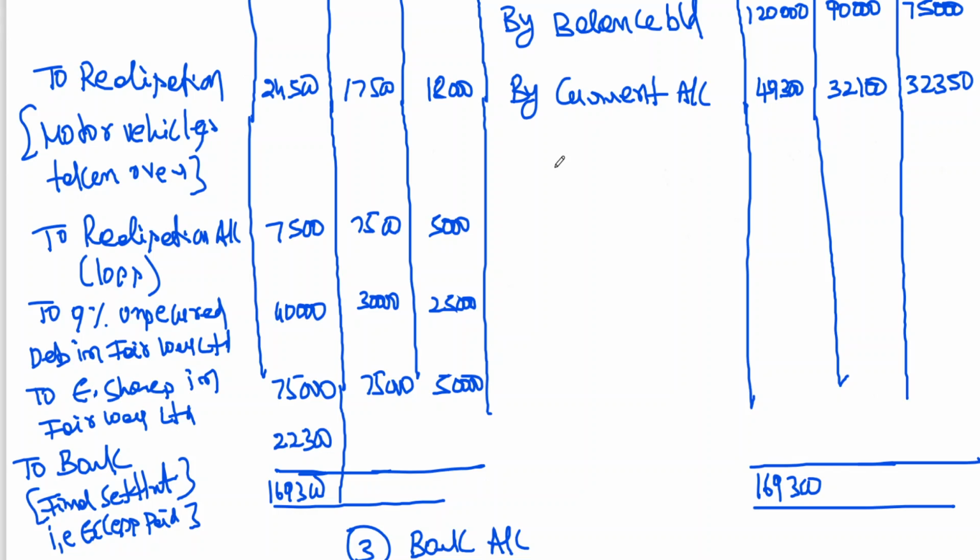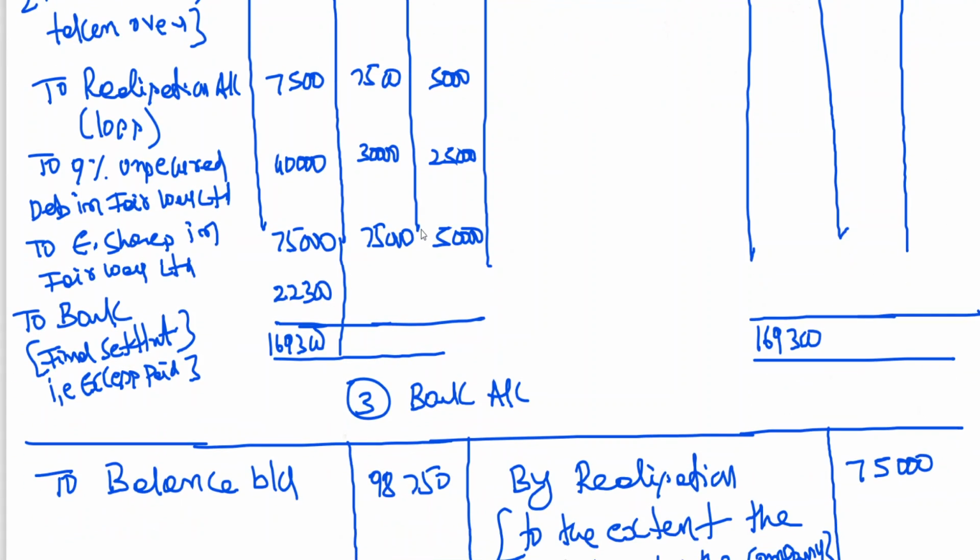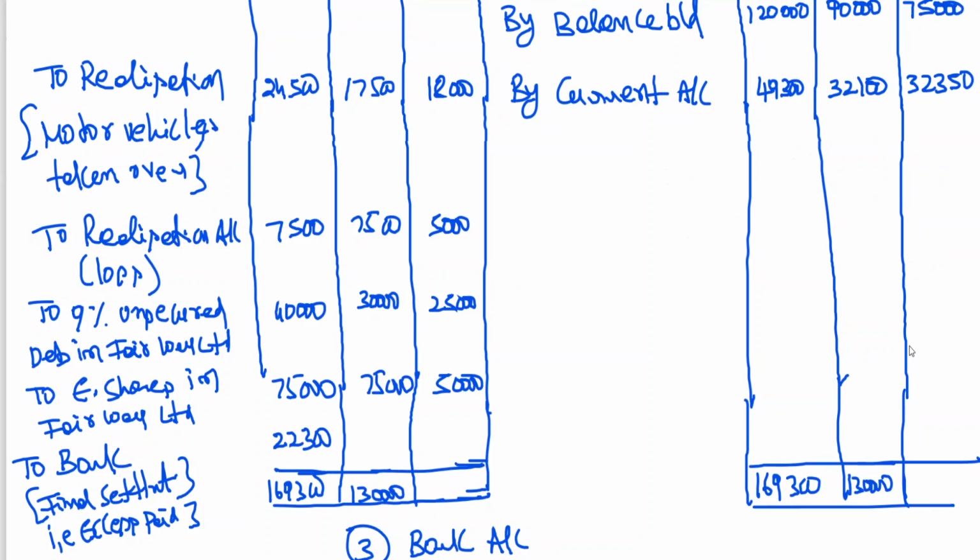These kinds of problems we have done in adjustment of capitals in partnership firm. After adjusting the partner's capital, the partner who is having excess capital is to be paid in cash. The partner who is having deficit has to bring in cash. This kind of adjustment you are learning in Group CA Foundation. It is 1,30,000 here. 1,30,000 minus 90,000 minus 32,100. It is coming to 7,900.